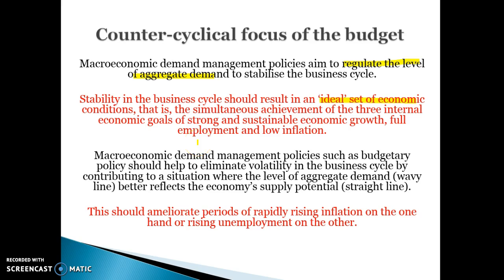Demand management policies, such as budgetary policy, aim to eliminate volatility. They work in a counter-cyclical manner, which means that if you're in a trough, they try and boost growth. If we're in a peak, they try and slow the economy down. So that aggregate demand is sort of in line with our supply potential. So we know supply moves in sort of a linear fashion. Demand moves in sort of a curvy fashion. The idea of budgetary and monetary policy is to get demand sort of more linear so that it's going up consistently in line with aggregate supply. That should help to avoid rises in inflation or significant increases in unemployment when we have really slow growth.